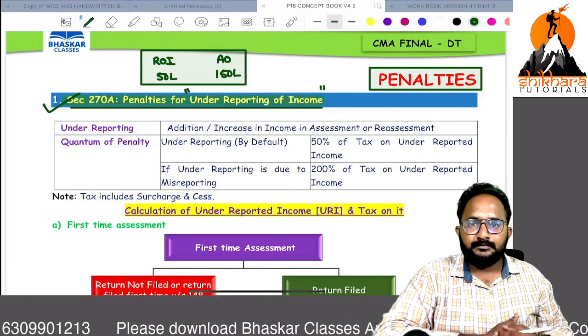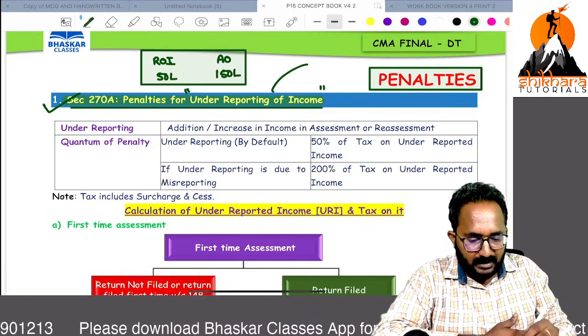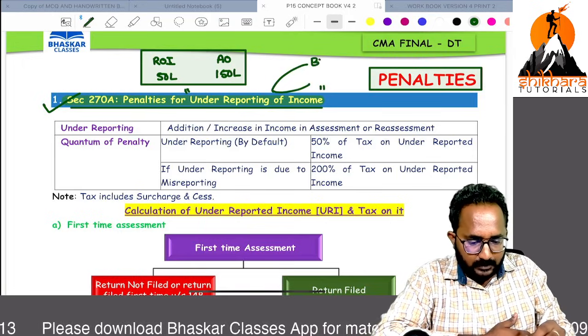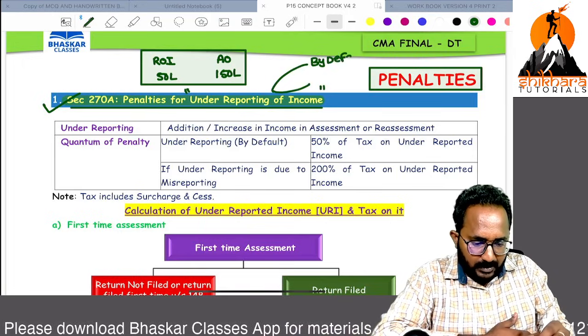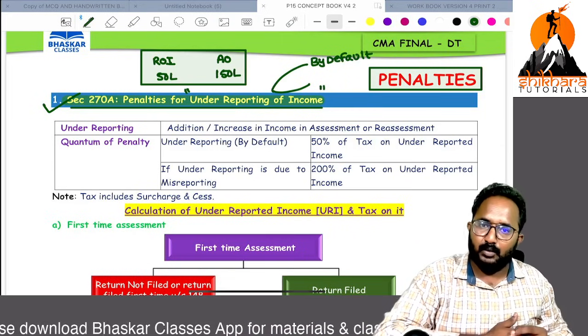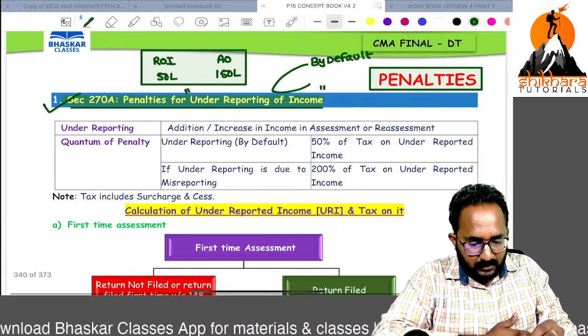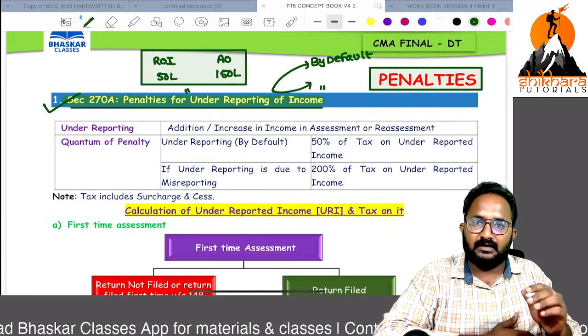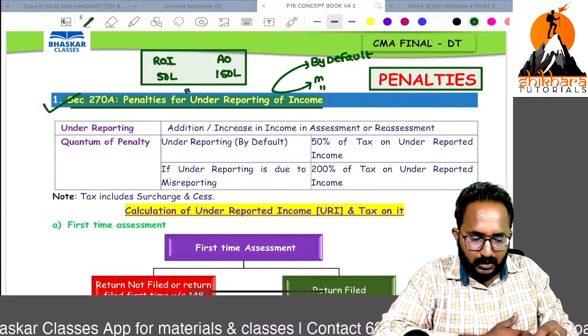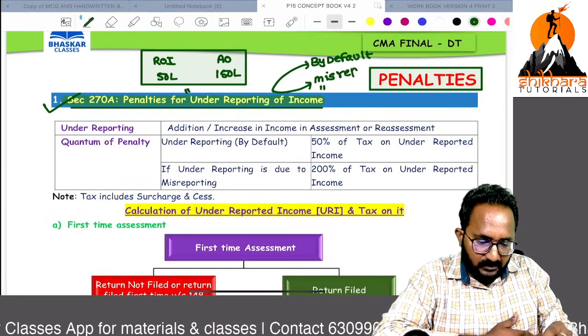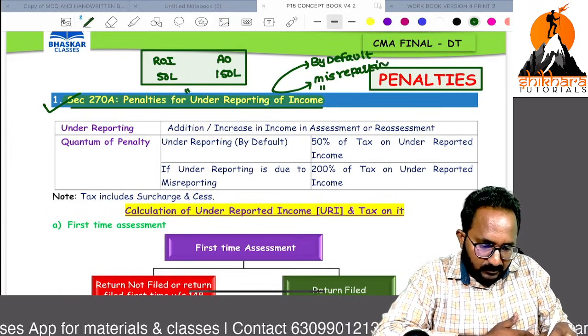Under reporting can be done in two ways. Normally, by default, under reporting can be done. The second one is intentionally, by using fraudulent activities. That is called misreporting.